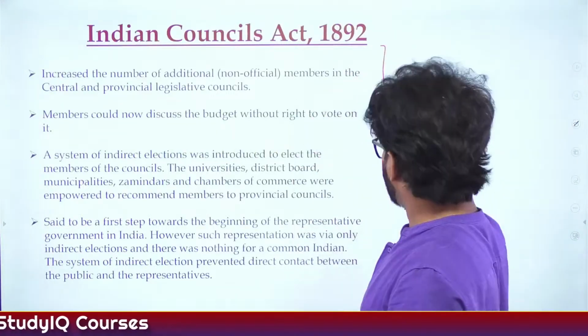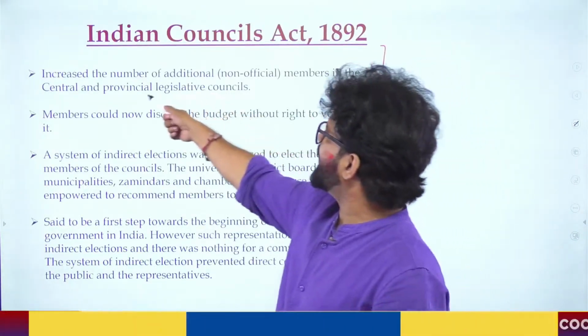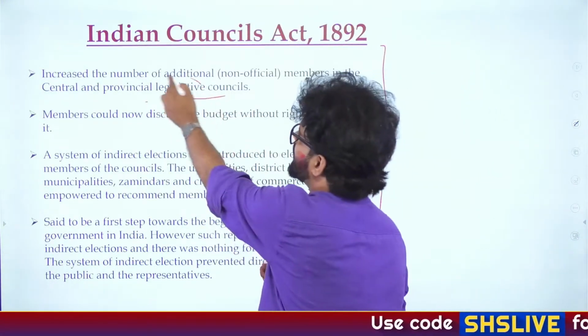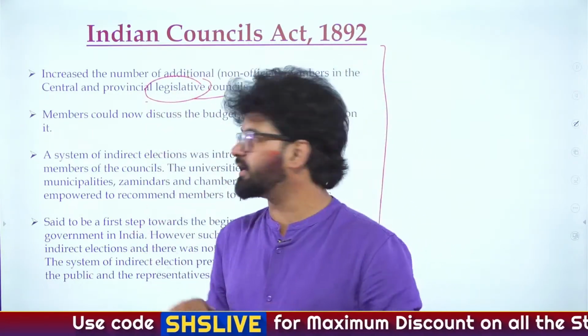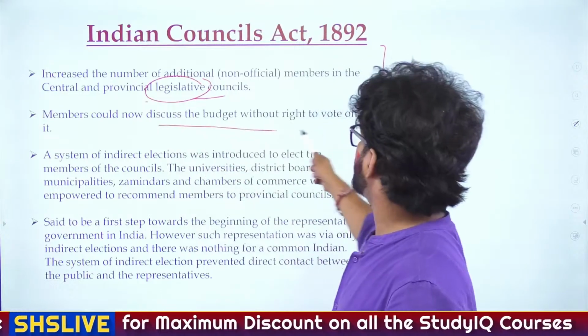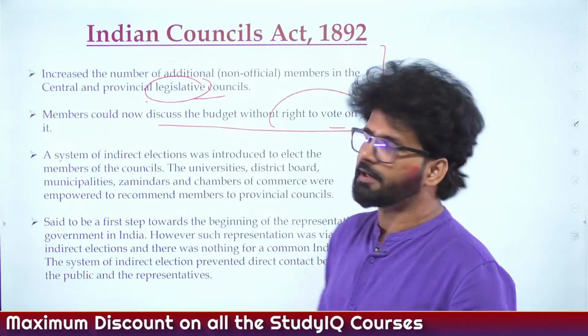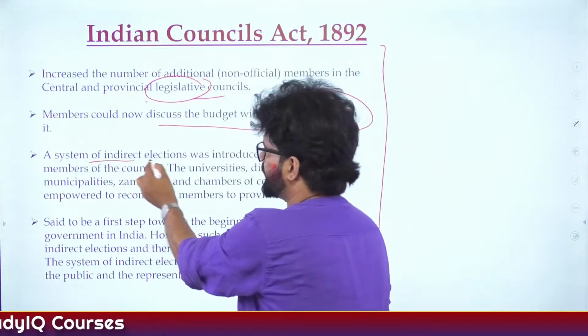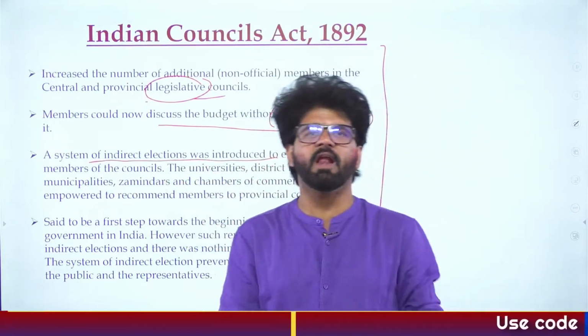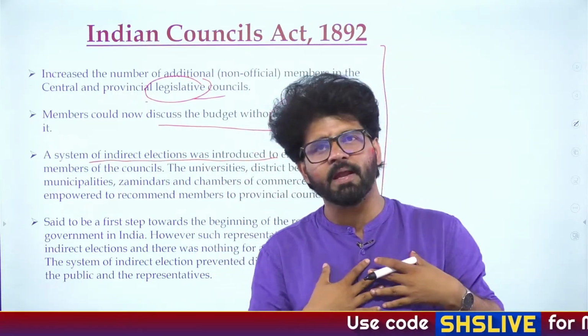So Indian Council Act 1892 increased the number of members in the central and provincial legislative councils. What about the Executive Council? No Indian member yet. We are talking about the Central Legislative Council. Members could now discuss the budget without the right to vote. This right to vote will be given later by the 1909 Act. The system of indirect election was introduced. Congress moderates were like, we want direct election. Dil mange direct election.